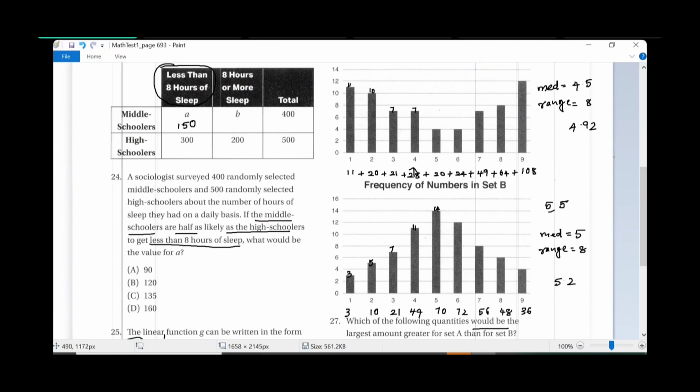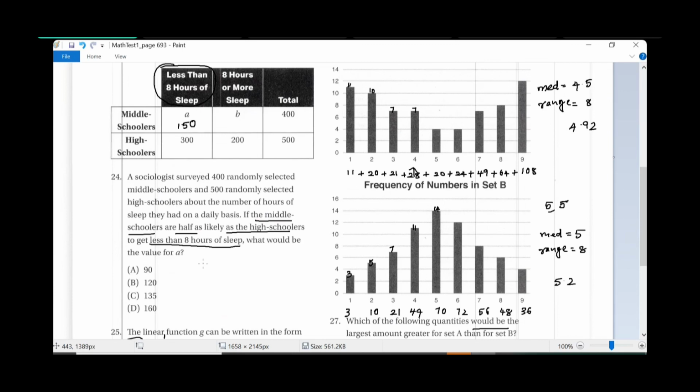Sociologists surveyed 400 randomly selected middle schoolers. Okay, I see that. 500 randomly selected high schoolers. I see that. Now, what I'm saying is, if the middle schoolers, which is 400, get less than 8 hours of sleep, what would be the value of A?